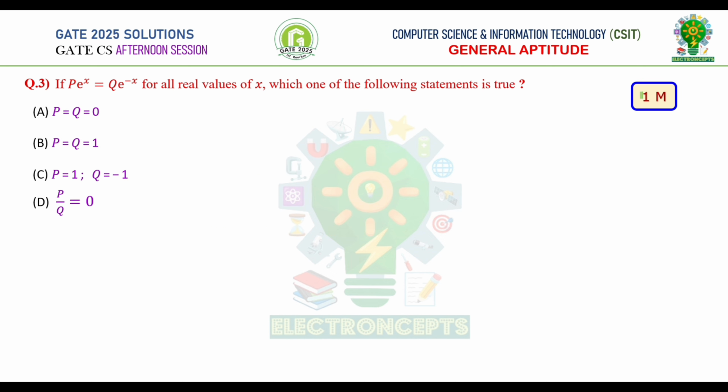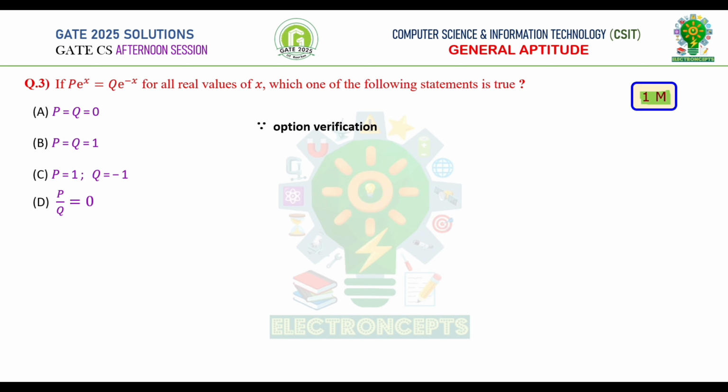Question number 3. This is a 1 mark question. If p into e power x is equal to q into e power minus x for all real values of x, which one of the following statements is true? For this question, let's go to option verification. If we substitute p is equal to q is equal to 1, we can't satisfy the above equation. Therefore, option B is not correct.